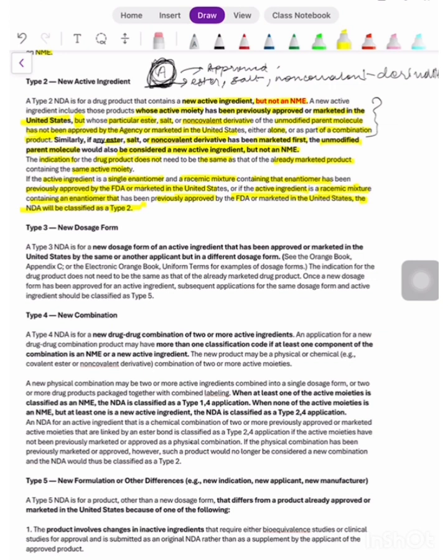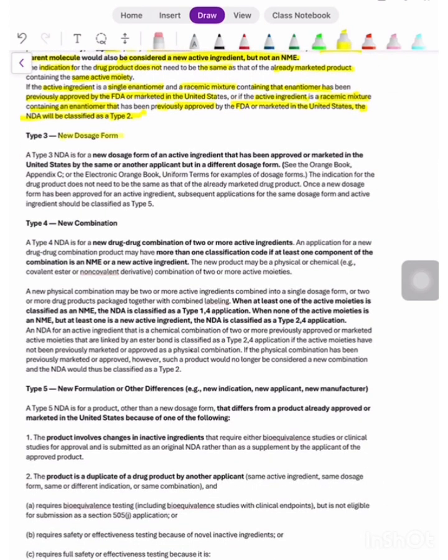The next type is new dosage form. Self-explanatory. A type 3 NDA is for a new dosage form of an active ingredient that has been approved or marketed in the US by the same or another applicant but in a different dosage form. So I have a manufacturer A who had a product, PCM tablet. Now he's launching the same active ingredient, paracetamol, but as a syrup for kids. So this will come under type 3, a new dosage form of an active ingredient that has already been approved and marketed in the US by the same or another applicant.